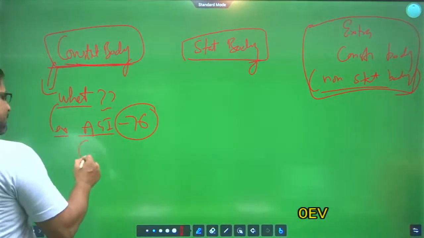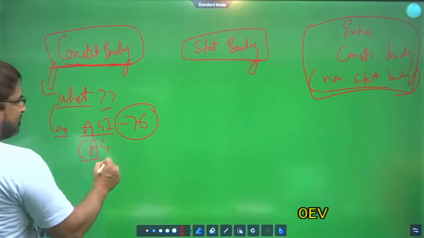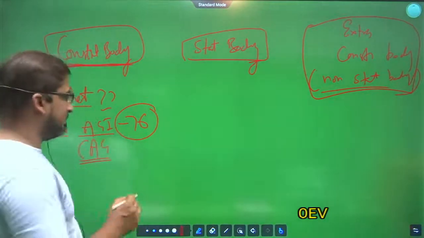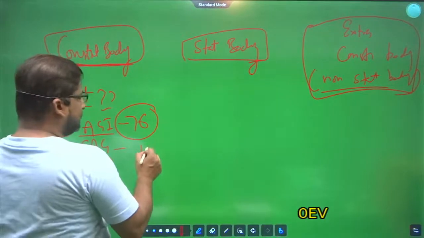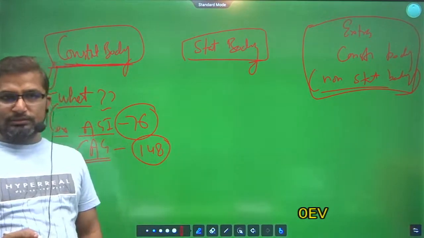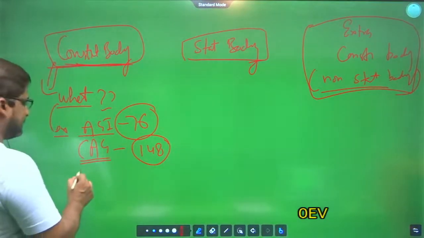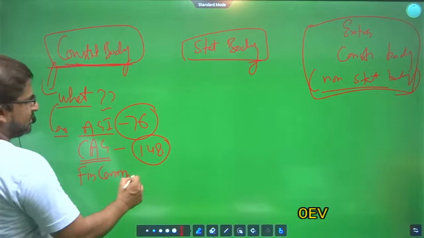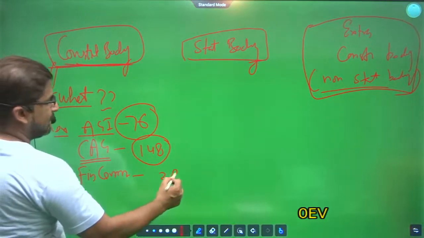Also, I have told about the Comptroller and Auditor General of India. Comptroller and Auditor General of India is in Article 148. Clear? Finance Commission, under Article 280.